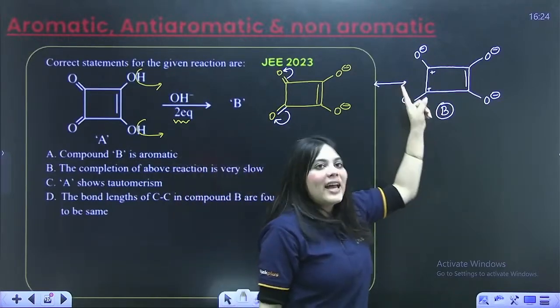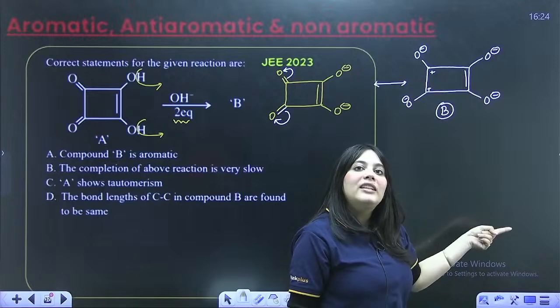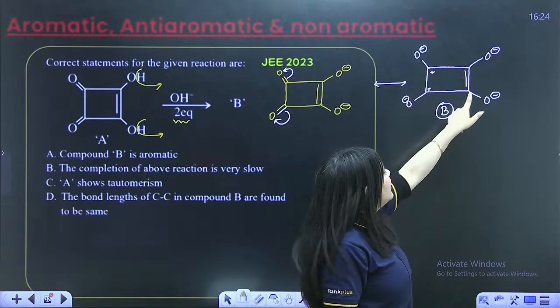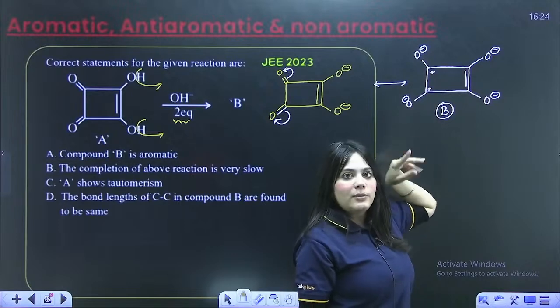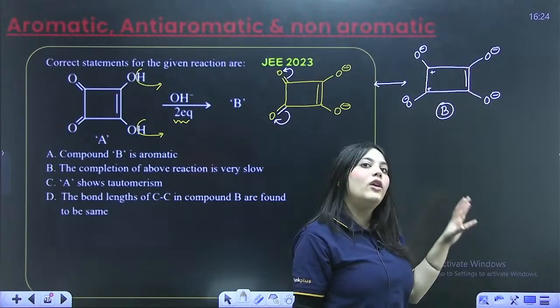Now, can you see this is cyclic? Yes. Are all the atoms sp2 hybridized in the cycle? This carbon is sp2 double bond. This is sp2. These both are carbocations, sp2. Yes, all are sp2, all are conjugated.